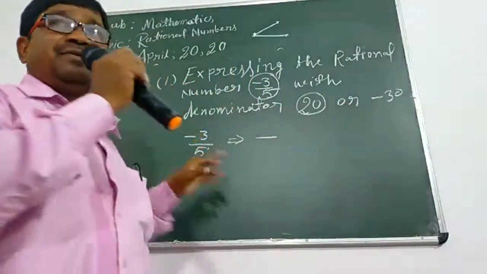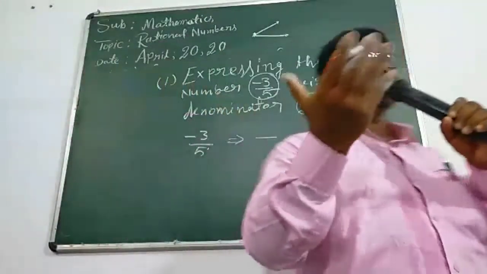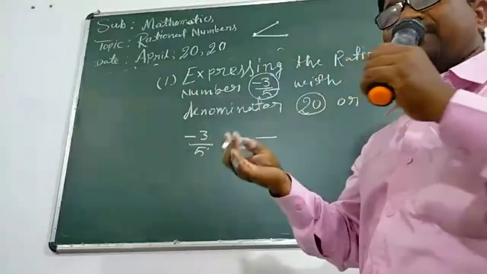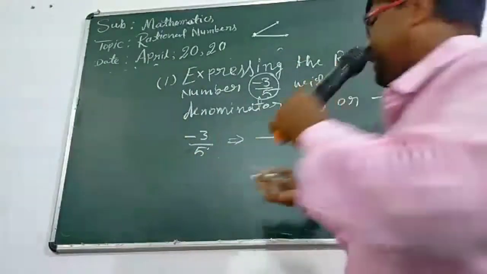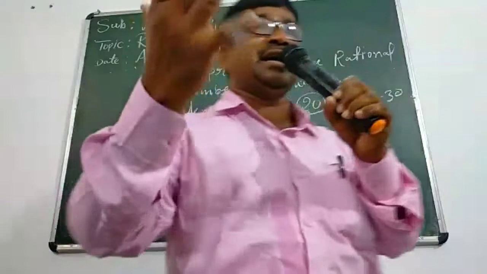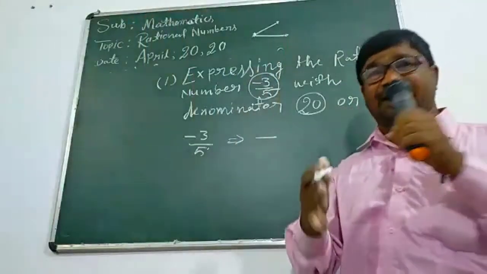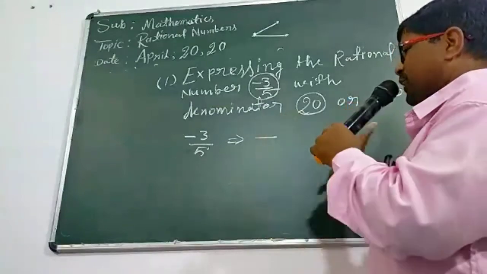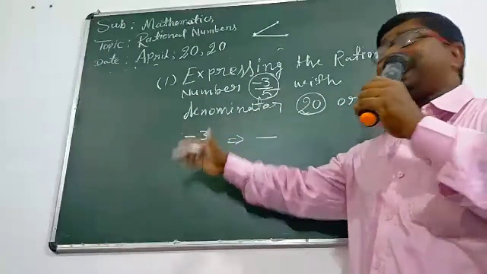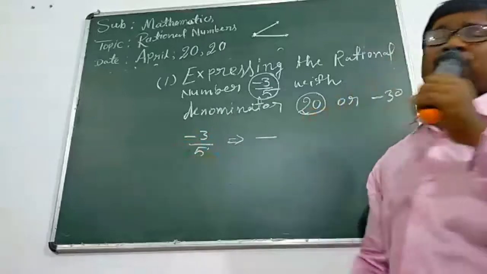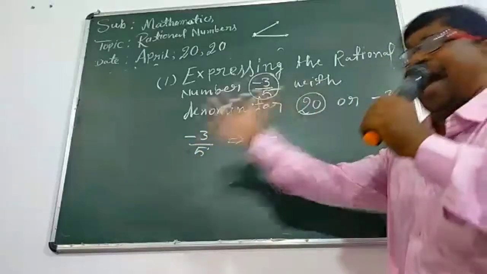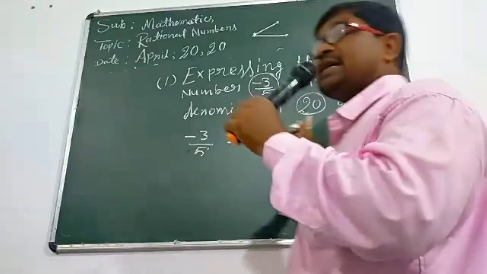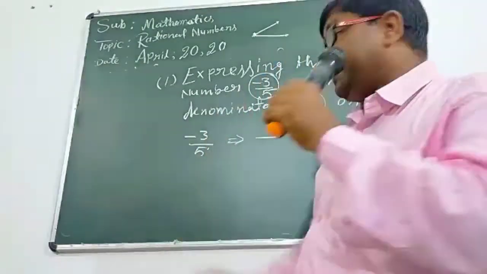From 5, we can check the dodging table. 5 1s are 5, 5 2s are 10, 5 3s are 15, and 5 4s are 20. Listen, student. We are trying to get another equivalent rational number of minus 3 upon 5, but in that rational number, we are trying to get 20 as its denominator.